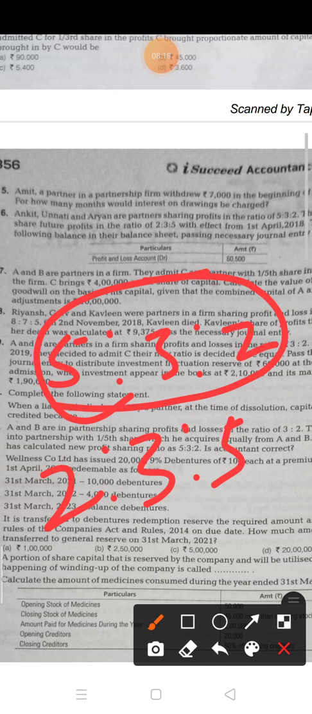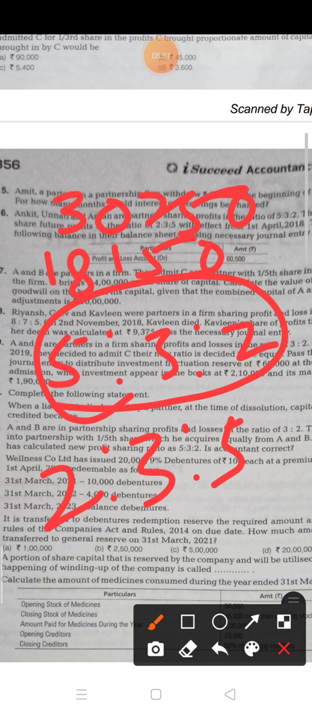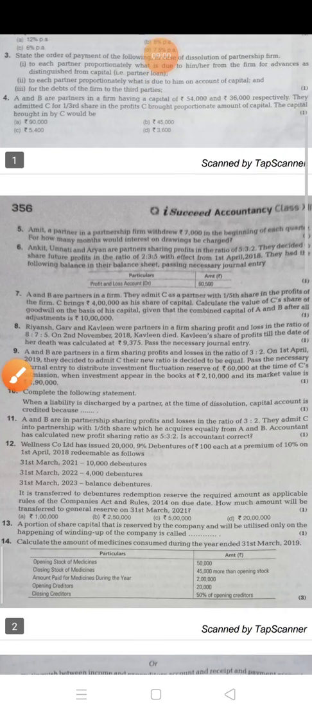Now journal entry you have to pass. So in all three partners you will distribute it. So entry will be Ankit capital account debit, Unnati's capital account debit, Aryan's capital account debit to profit and loss account. This is the entry, and amount 60,500 distribute in 5:3:2. So Ankit will get 30,250, Unnati will get 18,150 and Aryan will get 12,100. This is in the 5:3:2 ratio. Now come to the next one.